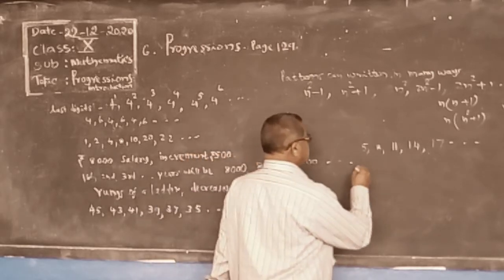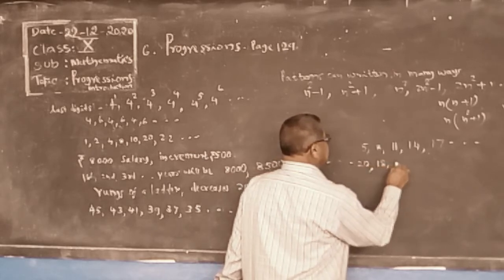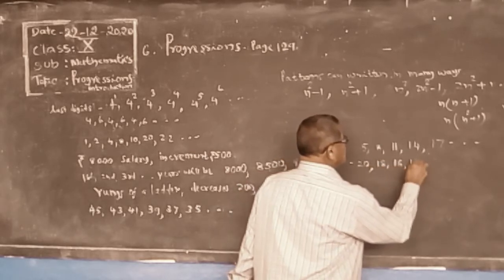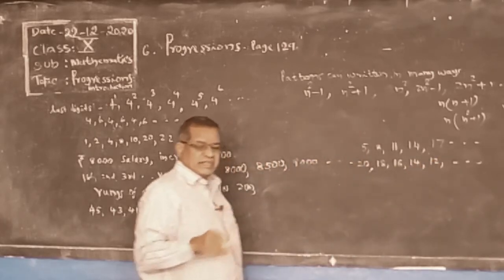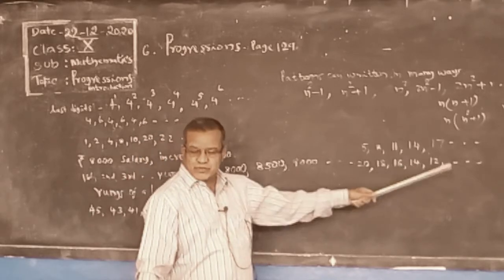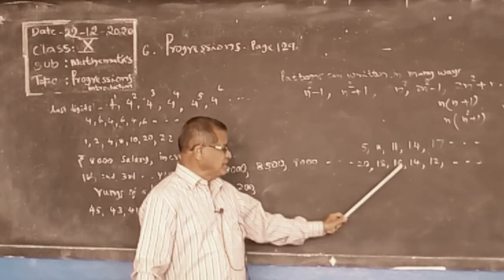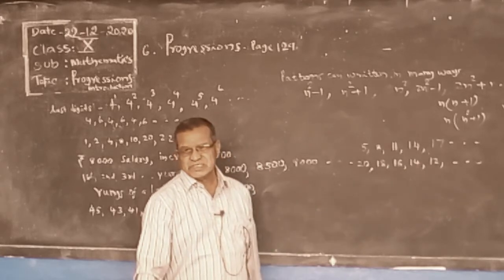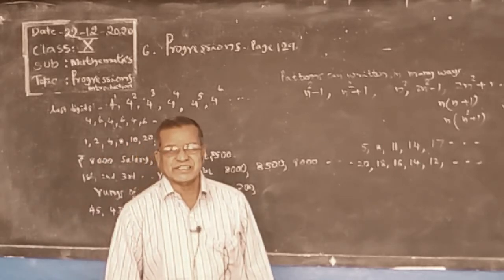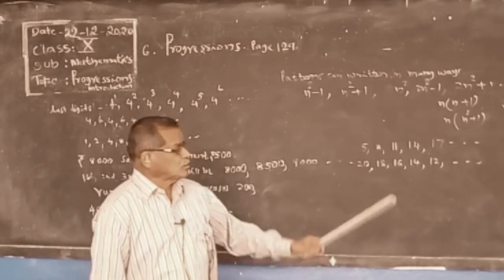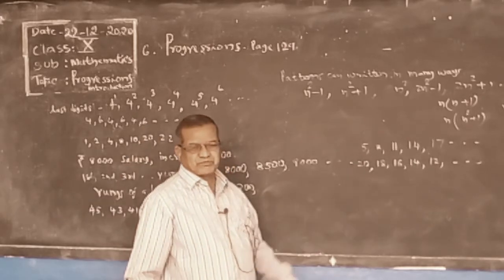Sometimes it is 20, 18, 16, 14, 12, and so on. We are decreasing, but uniformly decreasing. 20, minus 2, minus 2, minus 2, minus 2. It is a list of numbers obtained by adding a fixed number, minus 2, to the preceding one. Preceding one means the number in front, before it.